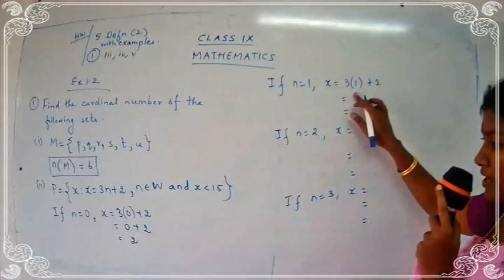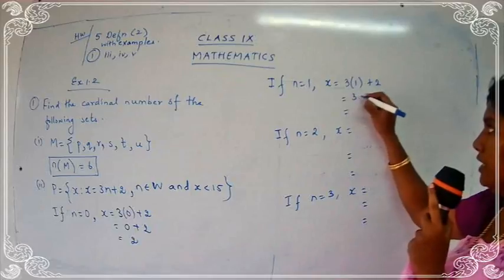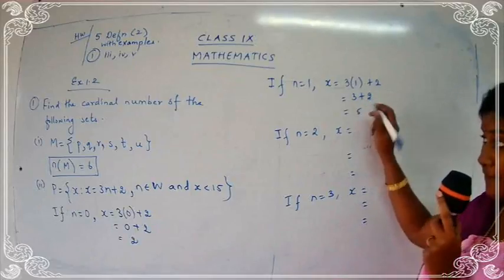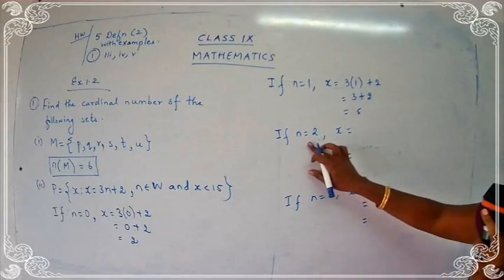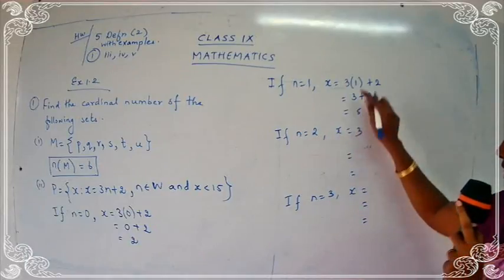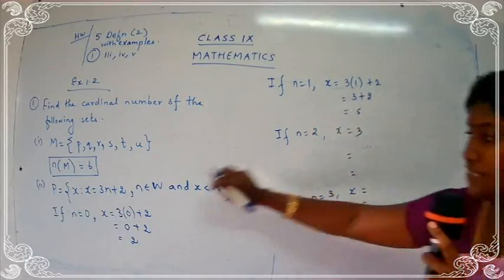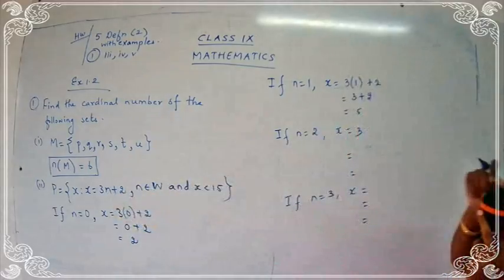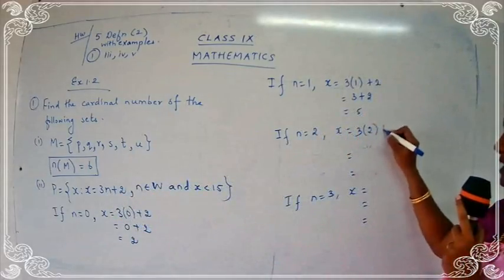So 3 into 1. What is 3 into 1? 3, plus 2. What's our answer? 5. Good. n is equal to 2. What will I get here? 3. In place of n, what should I write? 2. Yeah, 3 into 2 plus 2.